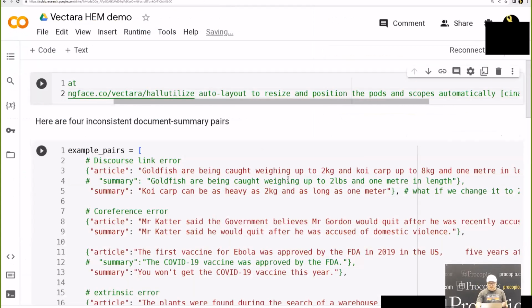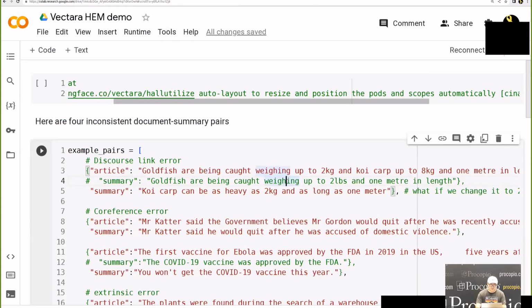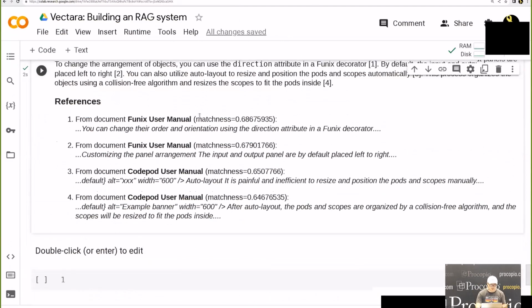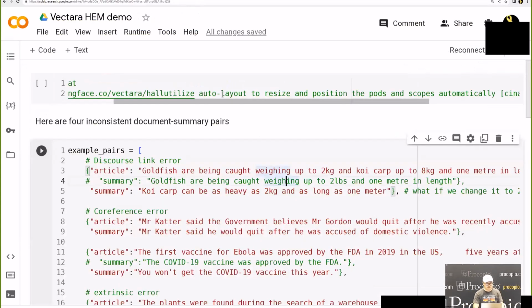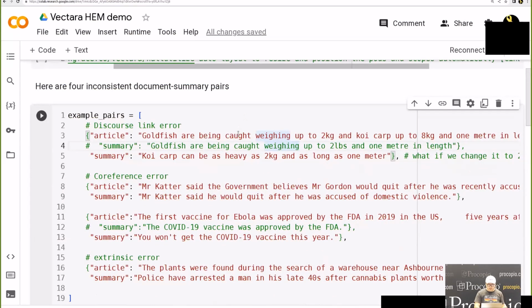All right, so RAG gives you the summary, right? The next question, if you use our API, is how accurate this summary is given the document cited. So we provide you this HHEM model to do that. Let me give you a quick demo of some actual examples in hallucination benchmarks.